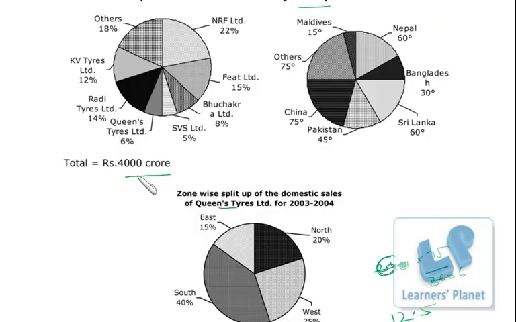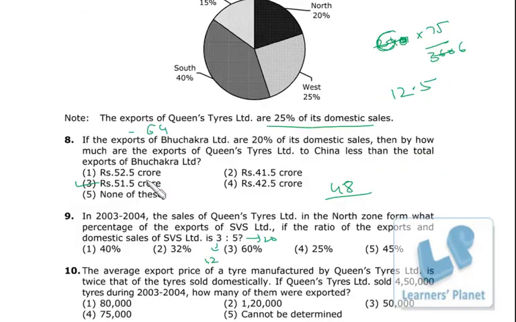I'm sorry, 5% is 200. Sorry, so this is 200, then this must be 120. So export of SVS Limited, we have to calculate this. 40%. Okay.